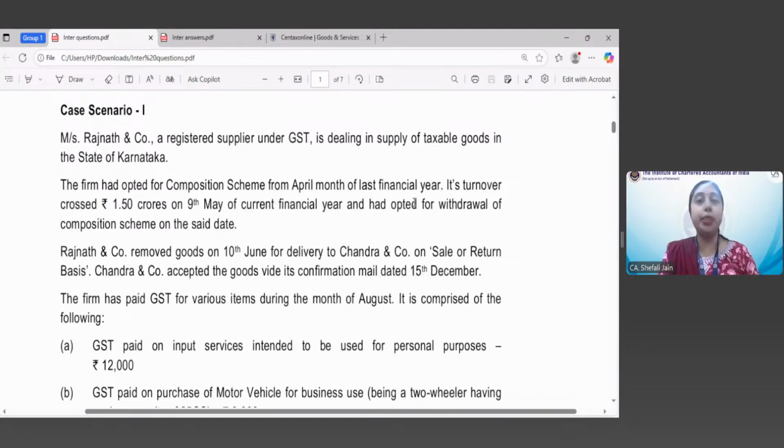So till that day he can take the credit, or from that day he becomes eligible for claiming the credit. If any doubt is there, or any change in the answer to the first question, we'll suitably inform you. So let us first consider that again.